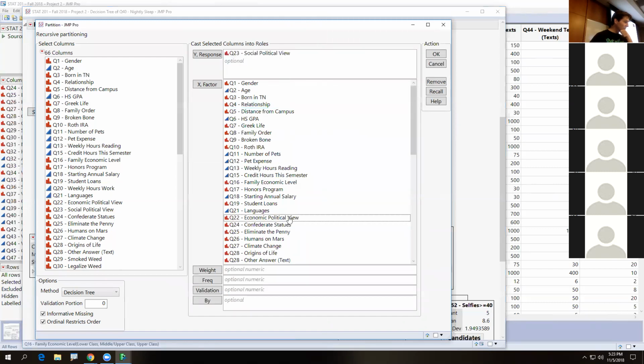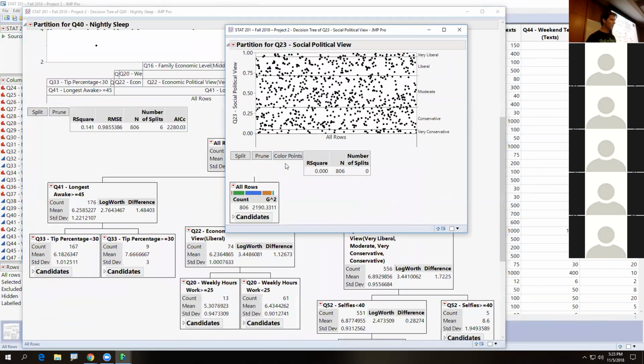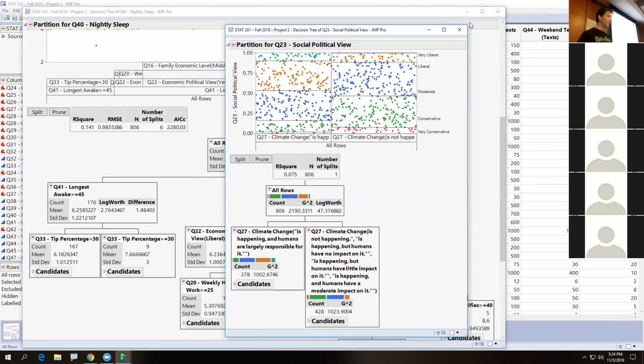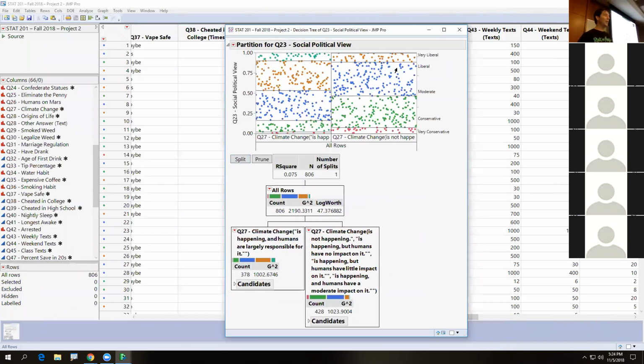And what I'm going to do is I'm actually going to remove economic views, because if someone's liberal on one thing, they're generally what? Liberal on the other. Does that make sense? It's really good, and it'll probably show up, so I'm removing it. But what did you think would show up? What is the biggest deciding factor right now in why people are liberal or conservative? What question could you ask a friend? Does this make sense in your world?